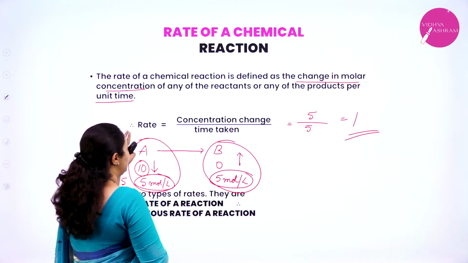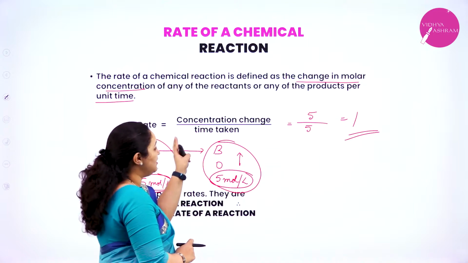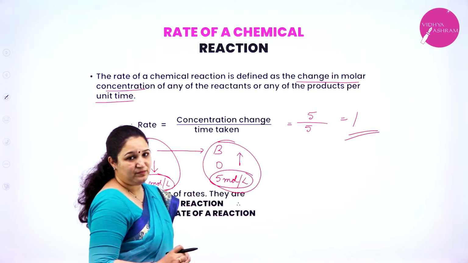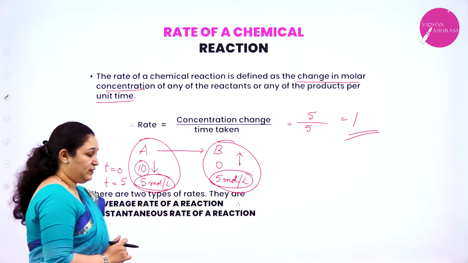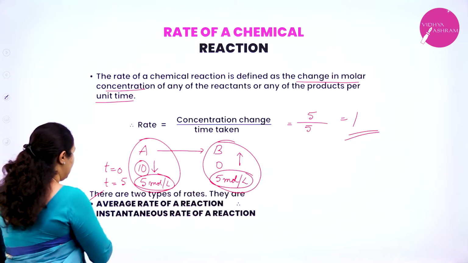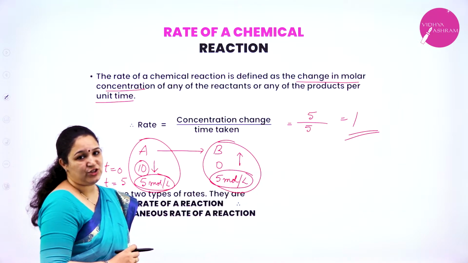So what is the rate of the reaction? Rate of the reaction is equal to the change in concentration by the time taken. There are two types of rate of the reaction. First is the average rate of a reaction and second is the instantaneous rate of the reaction.